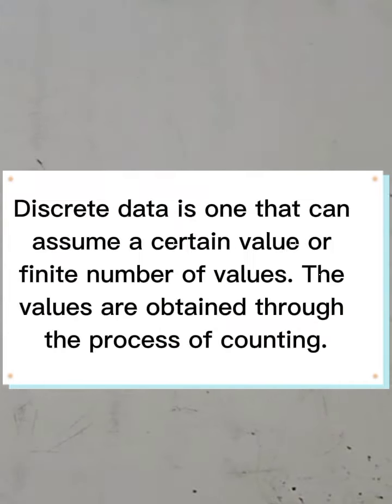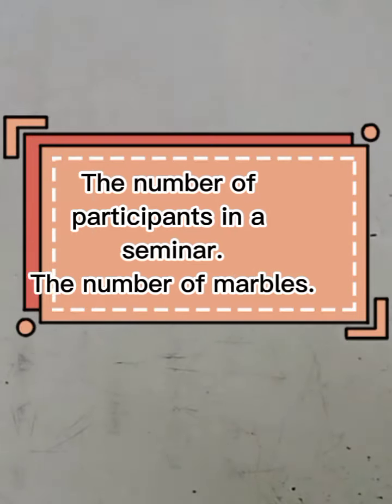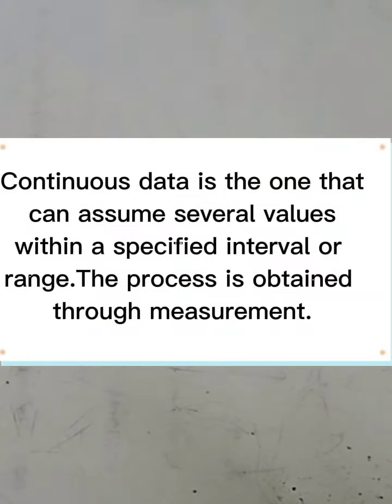Discrete data is one that can assume a certain value or a finite number of values. Take note, a finite number of values. The values are obtained through the process of counting. So discrete data, process of counting. For example, the number of participants in a seminar, or the number of marbles. Continuous data is one that can assume several values within a specified interval or range. The values are obtained through measurement. So discrete data is through counting, while continuous data is through measurement.